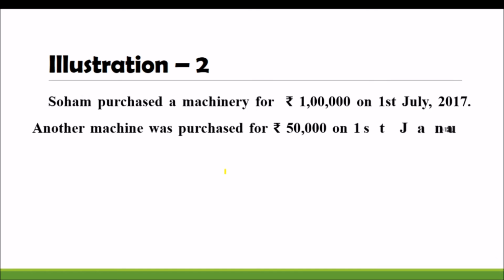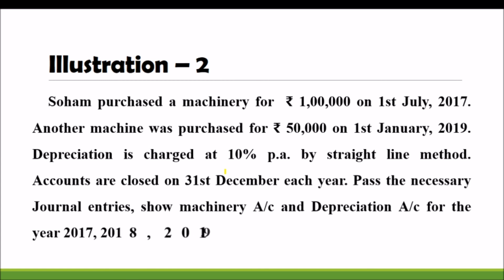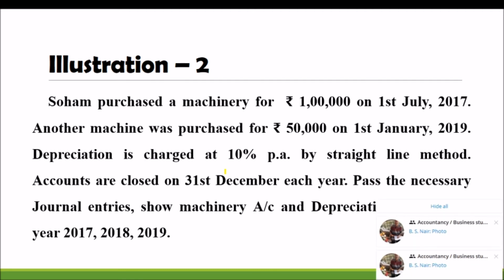Soham purchased a machinery of rupees 1 lakh on 1st July 2017. Another machinery was purchased for 50,000 on 1st January 2019. Depreciation is charged at 10% per annum by straight line method. Accounts are closed every year on 31st December. Pass the necessary journal entry, show machinery account and depreciation account for the 3 years. We have to prepare the account for 3 years, 2017, 18 and 19.